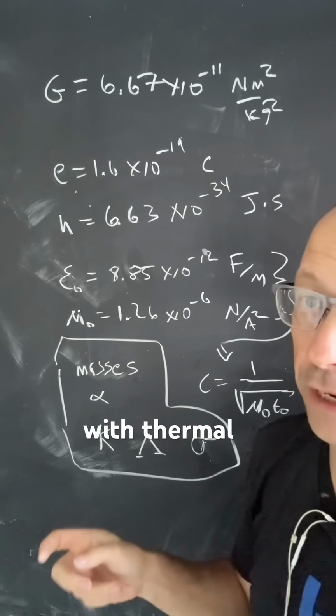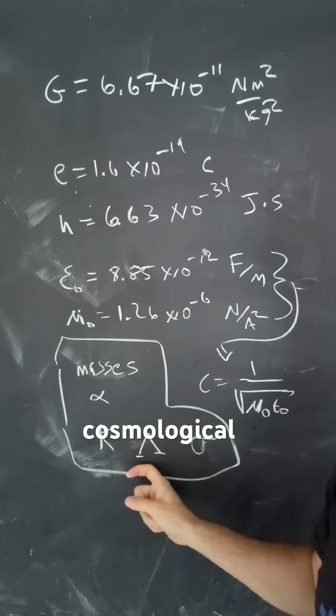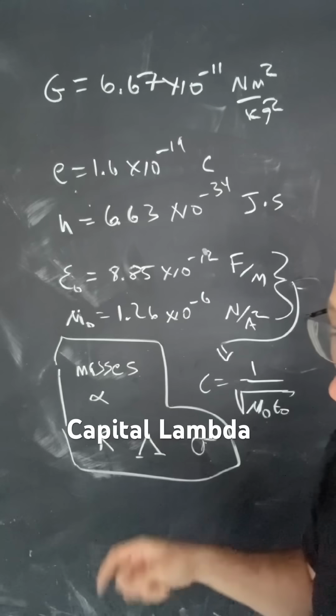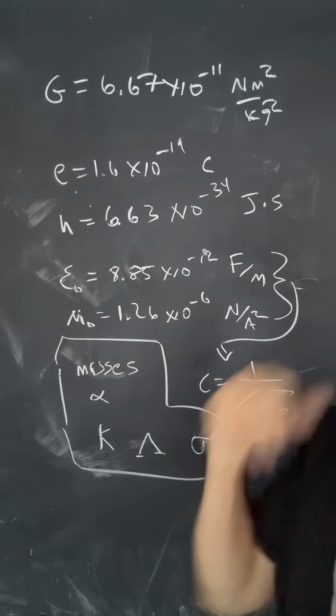And the same thing with the Stefan-Boltzmann constant. That deals with thermal radiation for temperature for large objects. And then finally, we have the cosmological constant, capital lambda. Again, you're not going to see that in undergraduate physics.